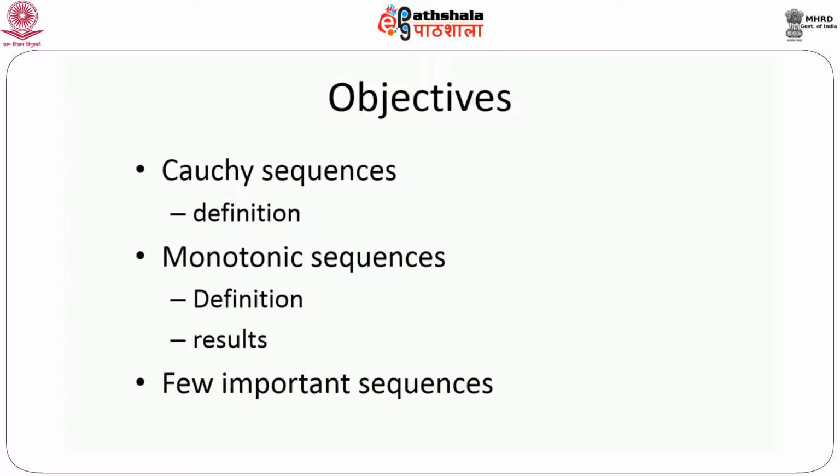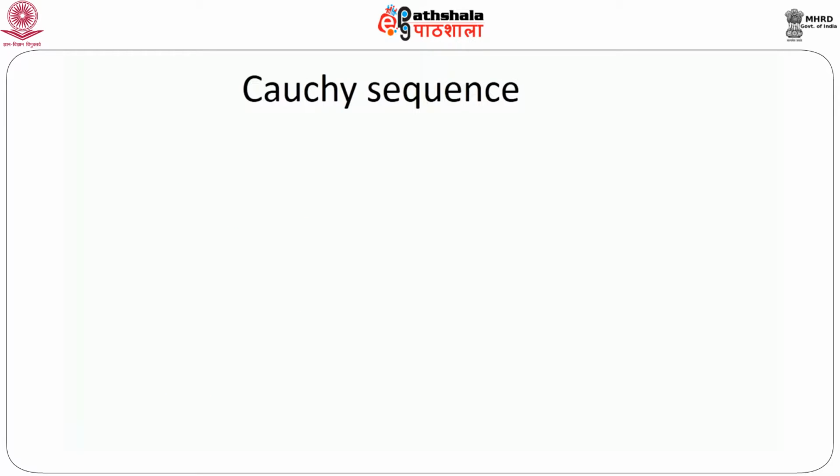So the objectives are, here we will define one special type of sequence which we call a Cauchy sequence. I will give the formal definition and the idea of these Cauchy sequences. Then another particular type of sequence which we call monotonic sequences. We will again give the definition and results, and a few important sequences. We will see the nature of convergence or divergence of these sequences. So first, the Cauchy sequence.